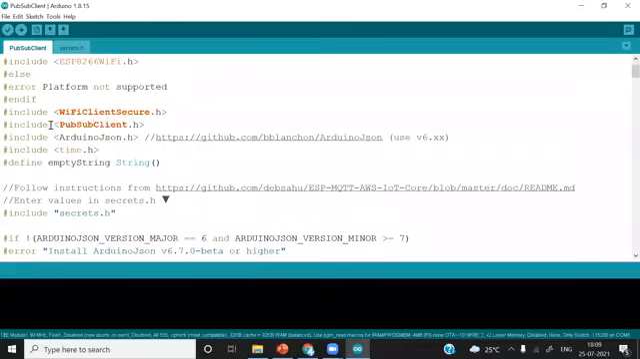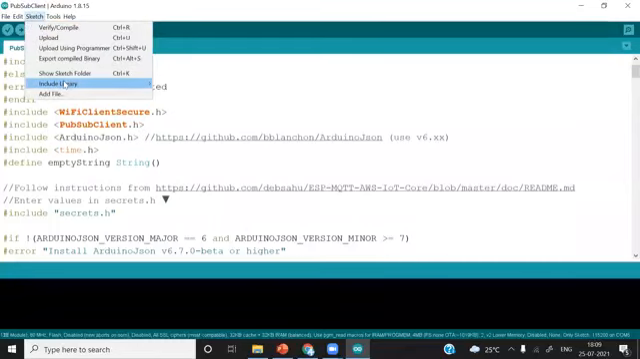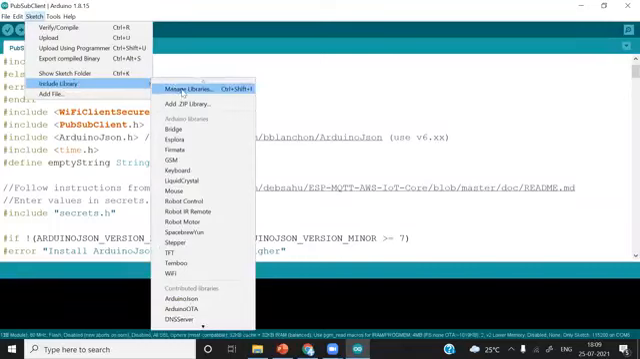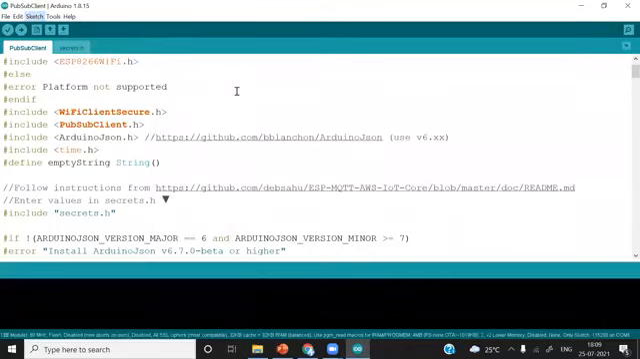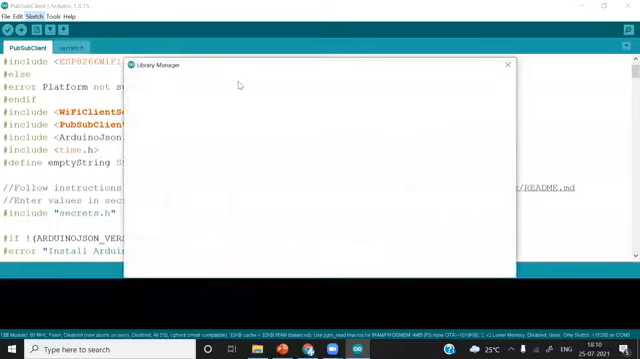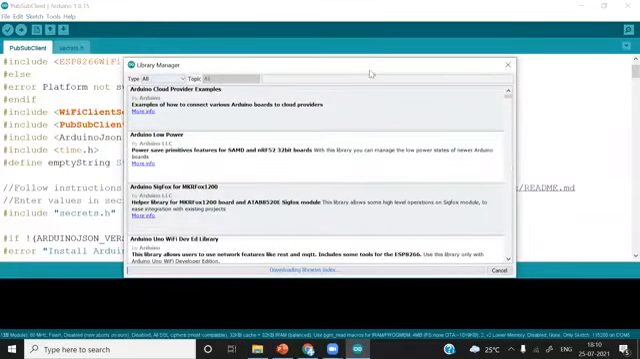The only libraries we have to install are PubSubClient and ArduinoJson. Take note of this: PubSubClient.h and ArduinoJson.h. For the PubSub, just go to Sketch. I'm repeating, yesterday I have shown, but I will quickly show you again. Go to Sketch, Include Library, and just type this, pub sub.